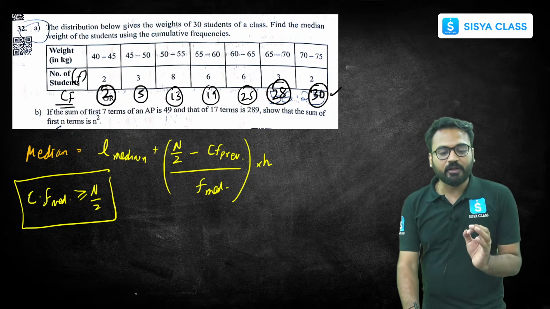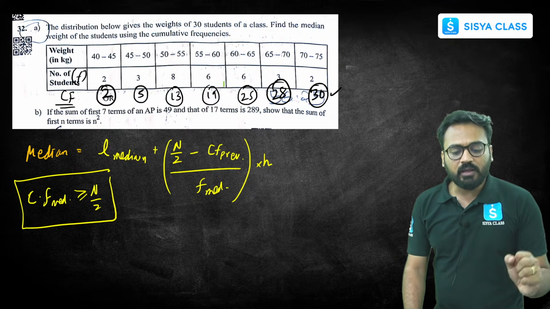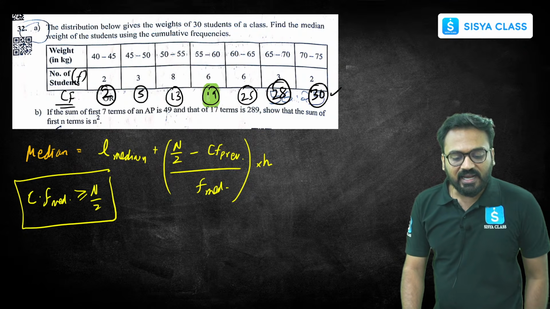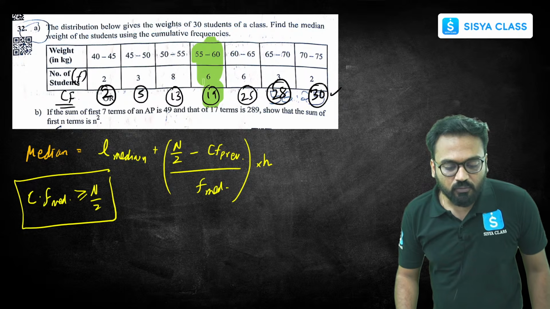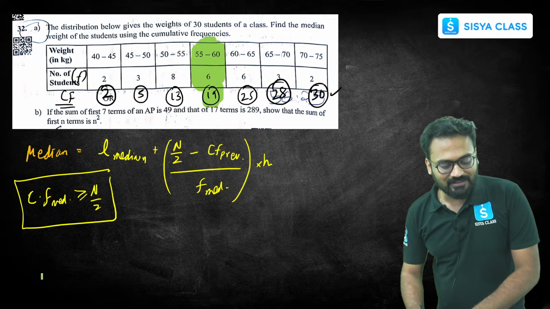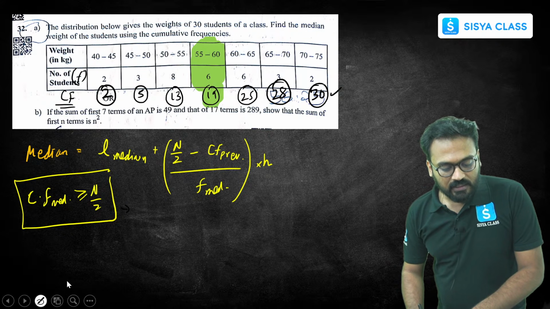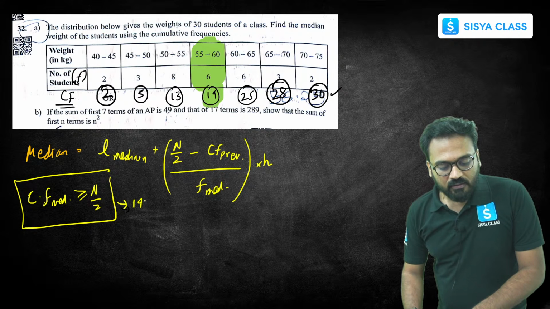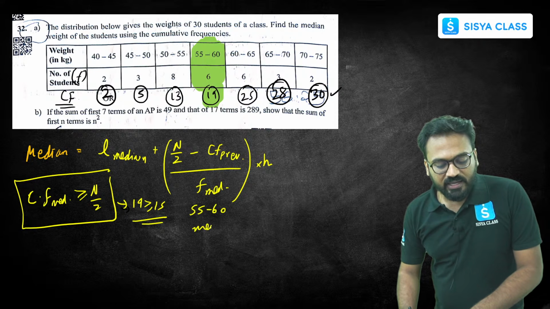Which cumulative frequency is just greater than or equal to 15? That is 19, this one. So this becomes my median class. What is my median class? 55 to 60 is my median class. Done. That's decided. From this we get 19, which is greater than or equal to 15, so 55 to 60 is my median class, and according to that I will find the values.